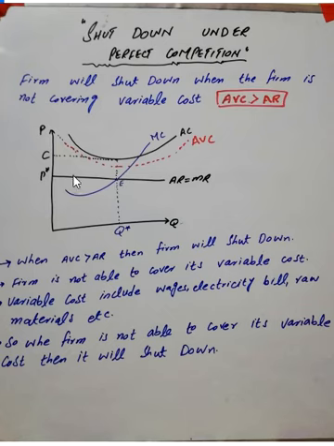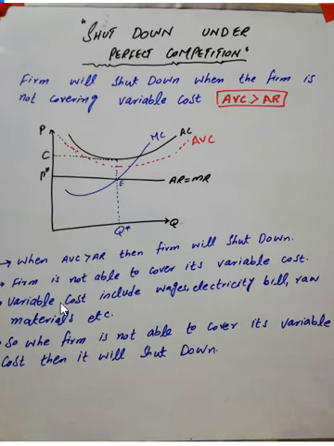So when the firm is not able to cover its average variable cost, then the firm will shut down. So this is the price or the revenue for the firm for producing this level of quantity, and this is the cost of the firm for producing this level of quantity. As you can see, both the average variable cost and the average cost are above this price line. So the firm is facing huge losses. So it is better for the firm to shut down.